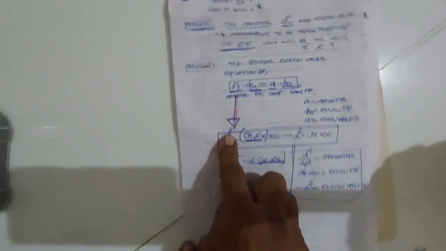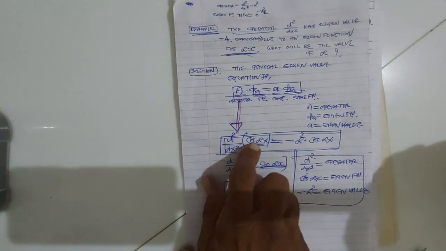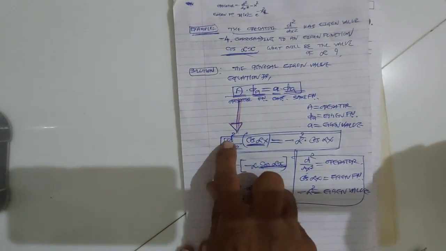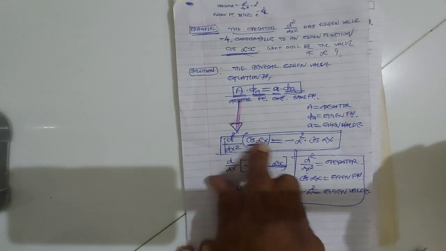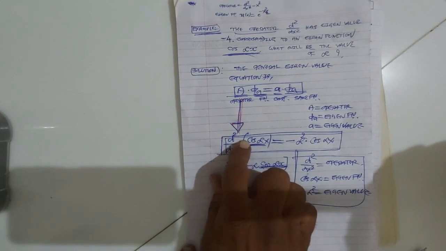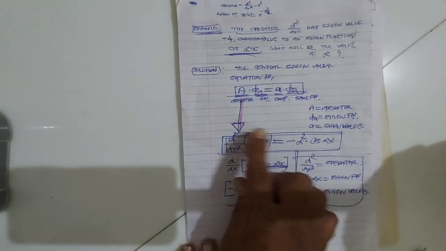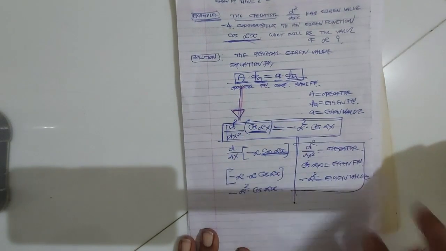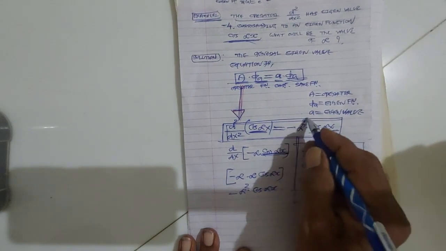Right? So in our example, d square upon dx square is the operator. It operates on the eigenfunction cos alpha x. We get the same function cos alpha x multiplied by the constant minus alpha square.